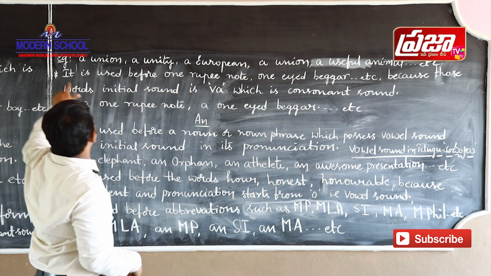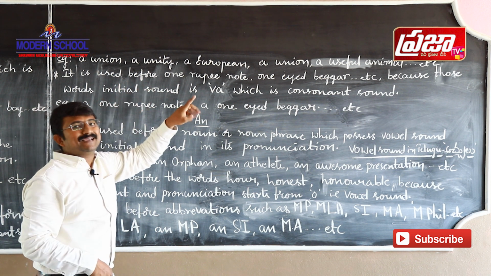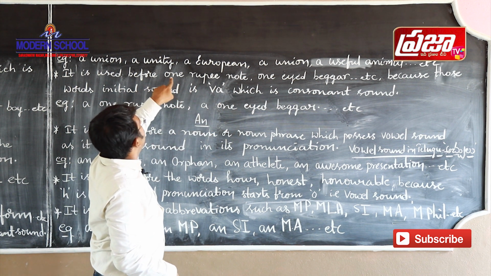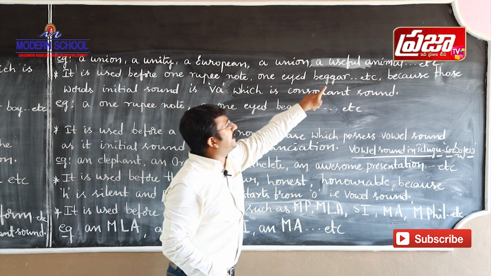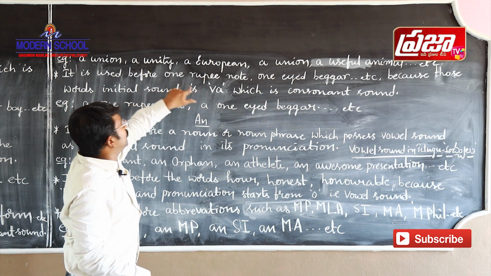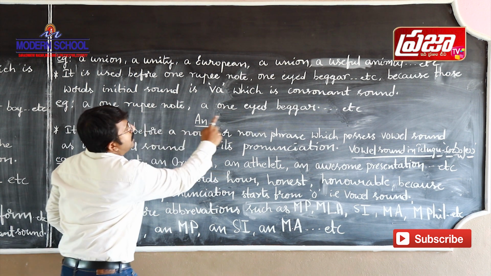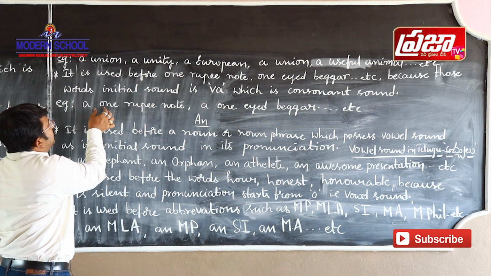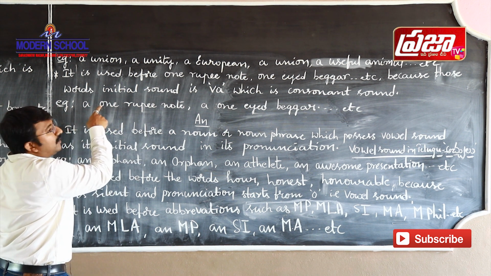Let us see the next point. This indefinite article a is used before the words one rupee note, one-eyed beggar. But here, if you take the first letter, it is actually a vowel.